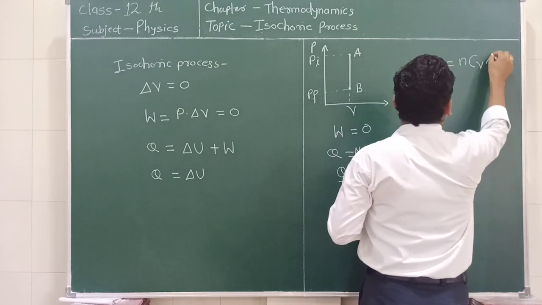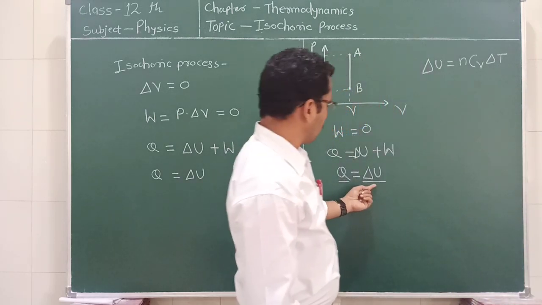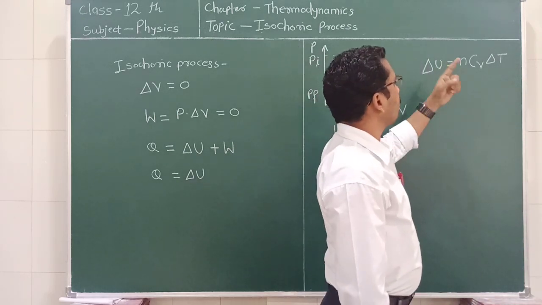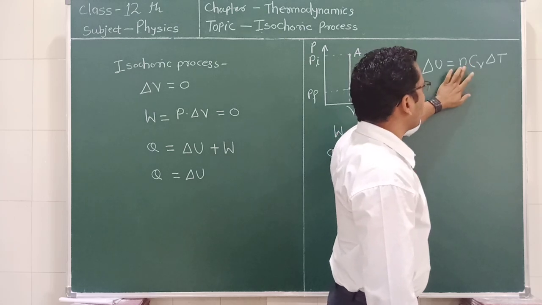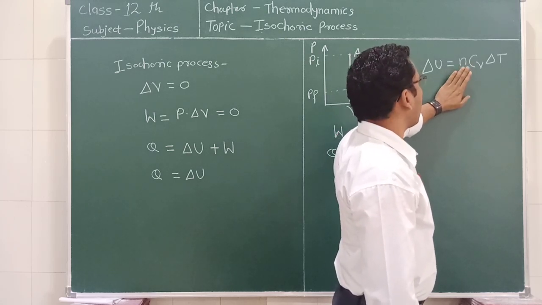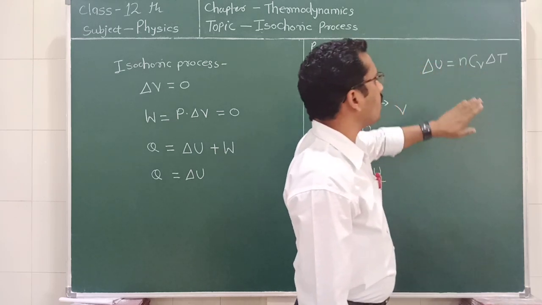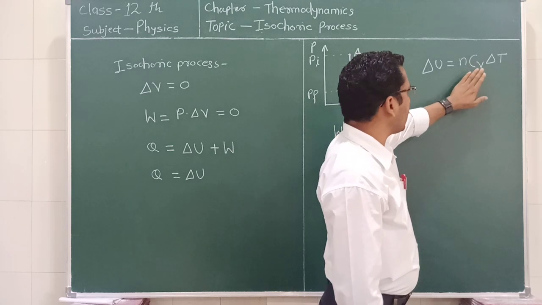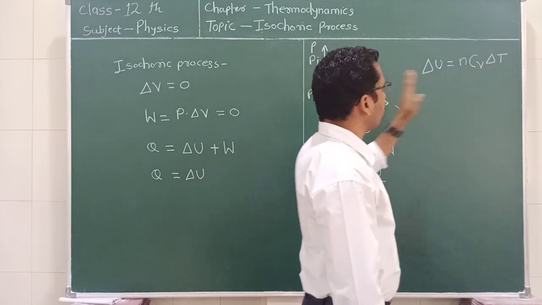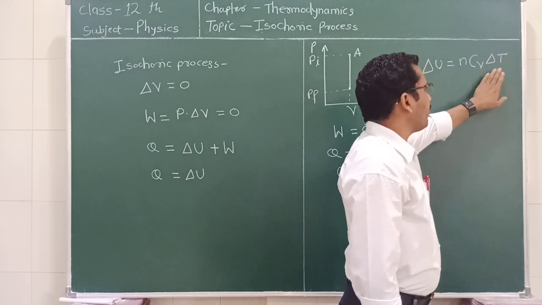n Cv delta T. What is this? This is the equation for the change in internal energy, which depends upon n. n is the number of moles of the gas at a given temperature. This Cv is the molar specific heat at constant volume, and delta T is the change in the temperature.